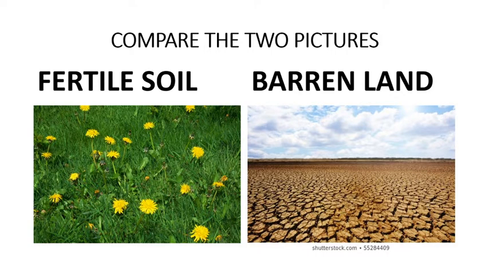In the beginning of soil pollution, you can see in your textbook there are two questions being asked. The first one is what is meant by soil erosion. I'm sure you have already learned what soil erosion is in your previous classes, that is in your 6th standard and 7th standard.